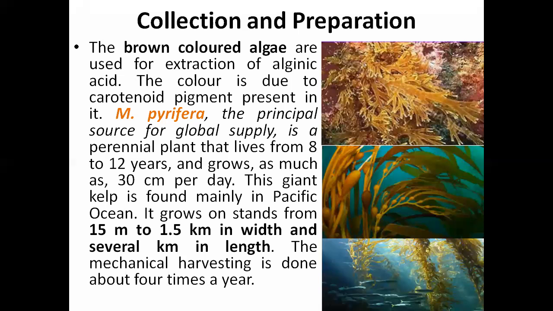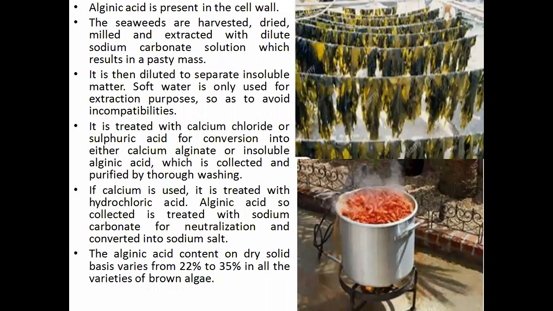Mechanical harvesting is done about 4 times a year. Wherever it is being collected or harvested, it can be done 4 times a year, since it is growing very fast. So every 3 months you are going to get brown algae again with that plant. If you look at the processing, alginic acid is present in this particular plant.